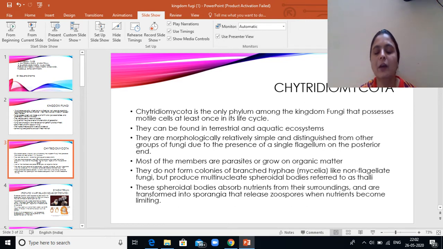So that means when they are present as spherical structures, they are able to absorb the nutrients from the surrounding cells, and whenever the nutrients become limiting, they form the zoospores, right?